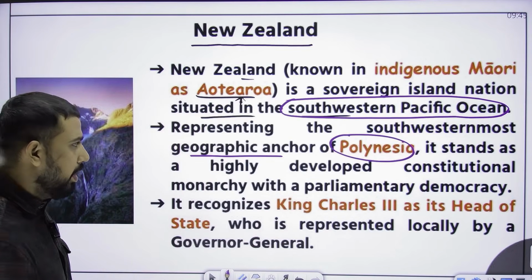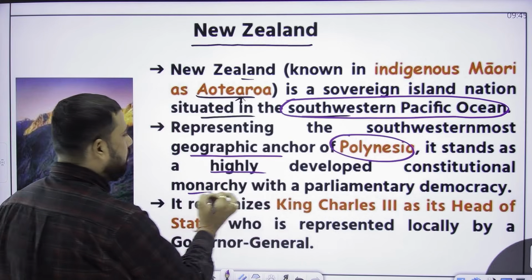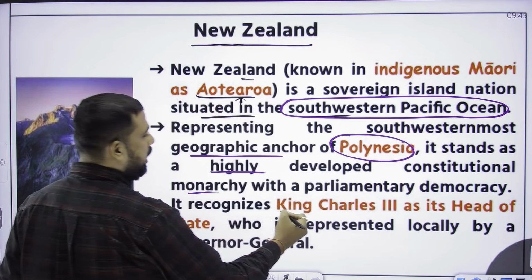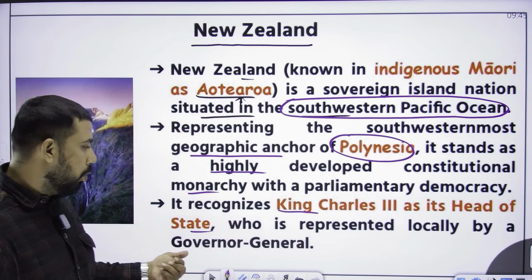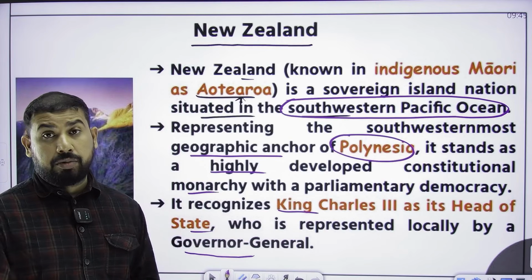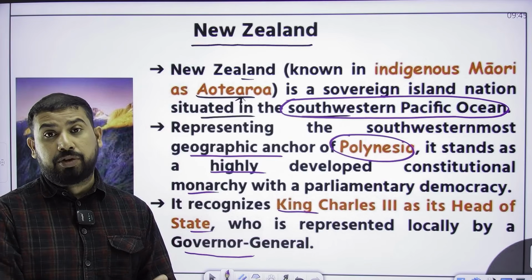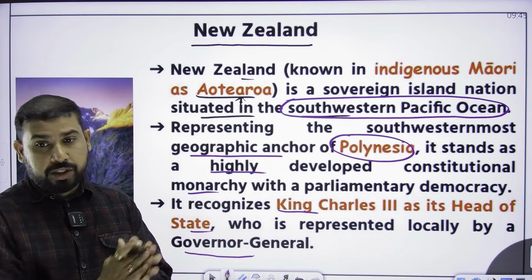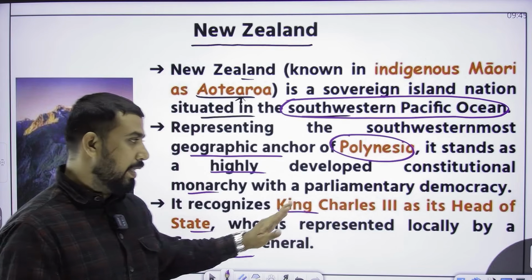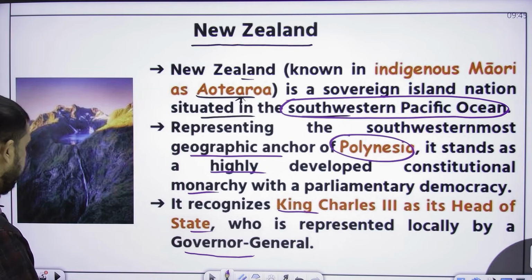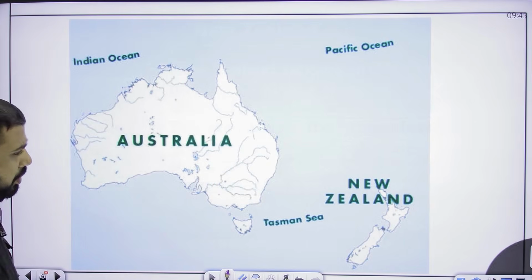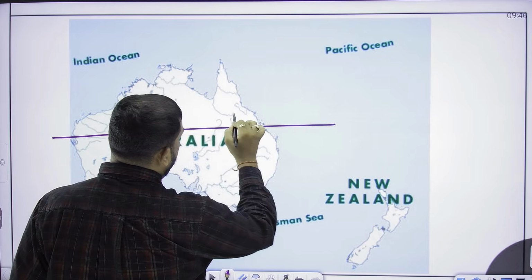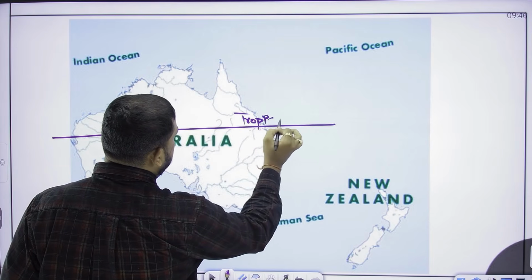It is a highly developed constitutional monarchy with a parliamentary democracy, and King Charles is considered the head of state, who is represented locally by the Governor General. So it has the same kind of political structure as England. That's why we are using the word constitutional monarchy, and King Charles is considered the head of state. But where Polynesia is located: when you see Australia, the Tropic of Capricorn usually passes through it.